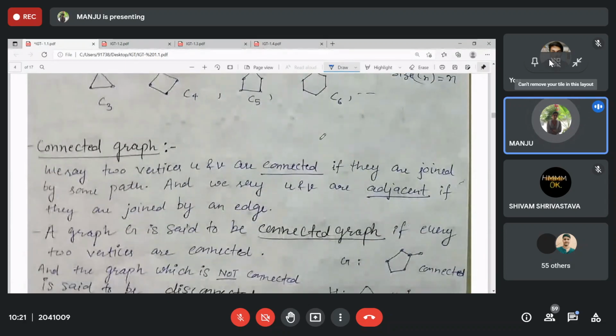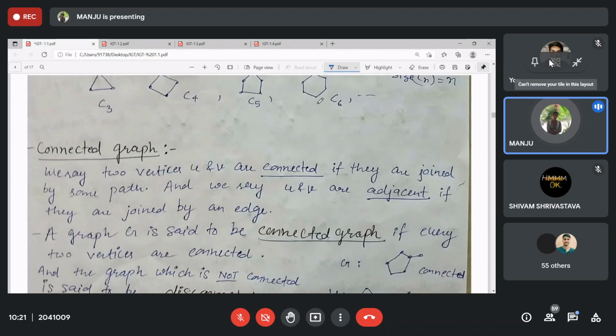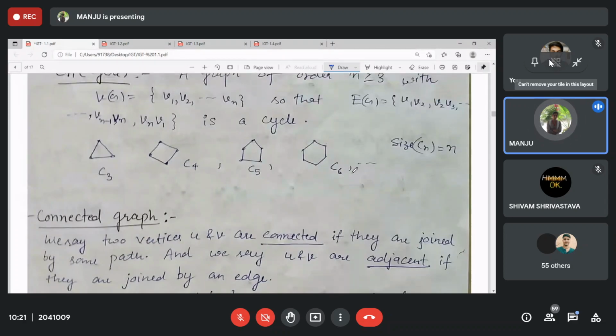Then connected. A connected graph is a graph where every two vertices are connected. But in the complete graph, every two vertices are adjacent. Clear? What is the difference between connected and complete? In a connected one, there may not be adjacency between every two vertices. For example, Cn is connected, Pn is connected, but not complete.